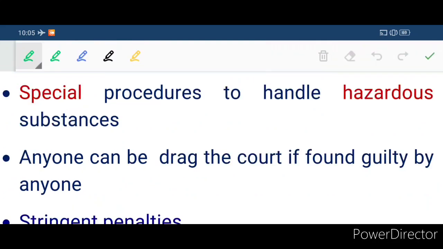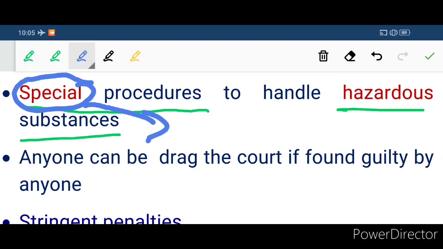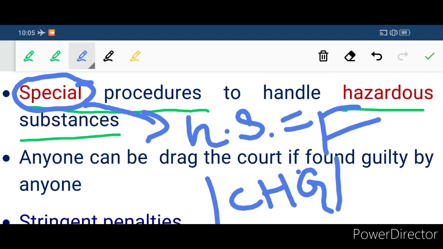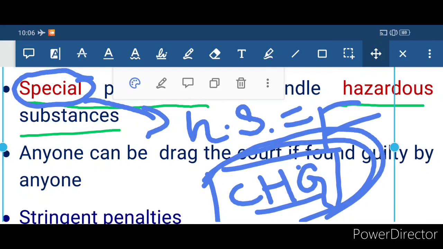Another point: special procedures to handle hazardous substances. This act carries a special provision to handle hazardous substances. It means if someone is producing fertilizers, or producing a large amount of CFCs, then that company or entity will have to face stringent punishment, and that kind of activity can be monitored quite well by the central government through this act. Clear? Got it?